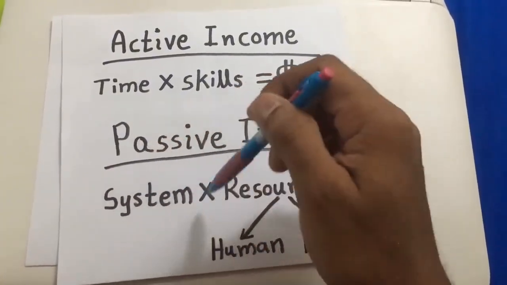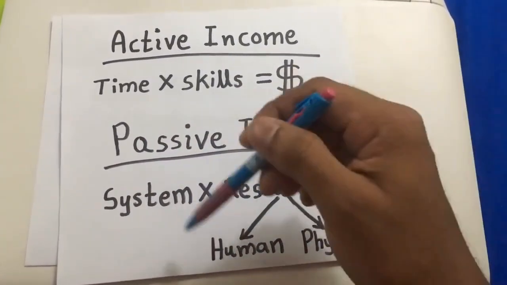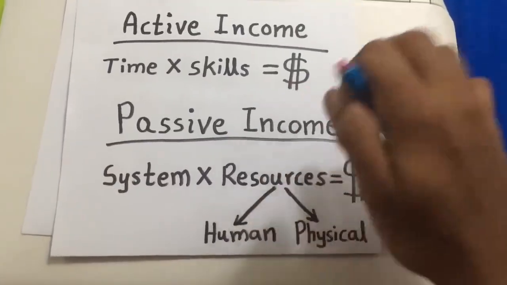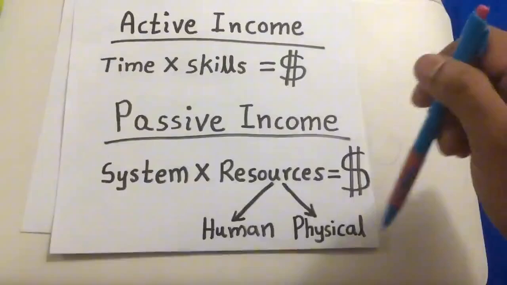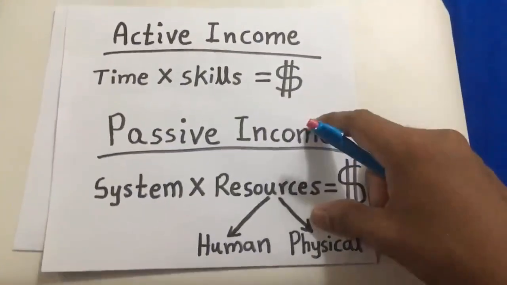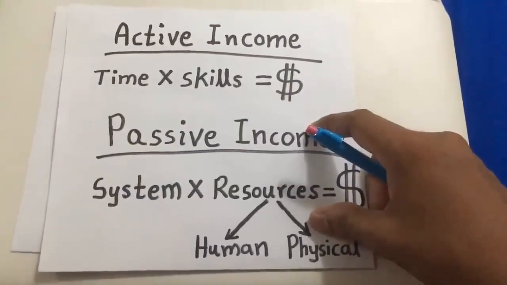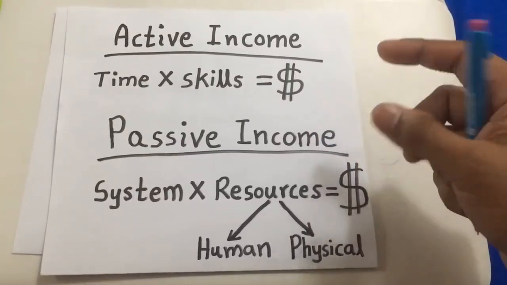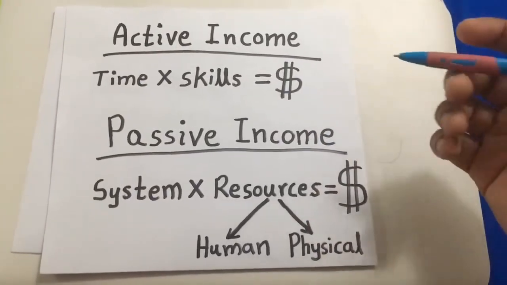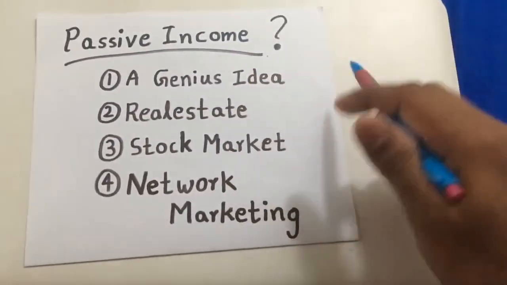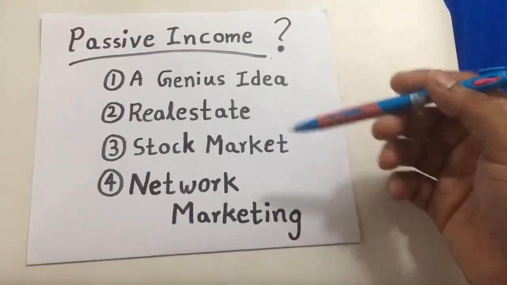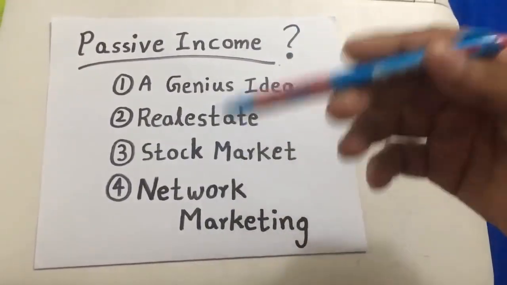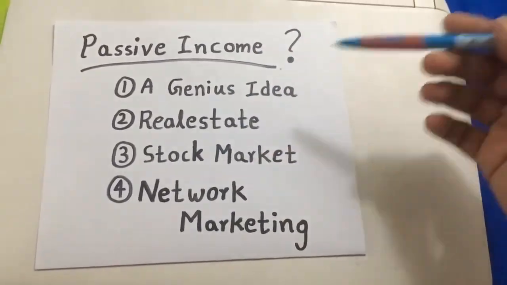This system will be run by humans, a lot of people. Basically, we call them the downlines. A lot of people will be working with the system and will be generating a lot of money for you. So I hope you understand why network marketing can bring you a passive income and why network marketing is the best choice. The only reason is that you don't need to spend a huge capital to start, and there is no risk, as you are just buying a product which you will be using. So I hope you understand.